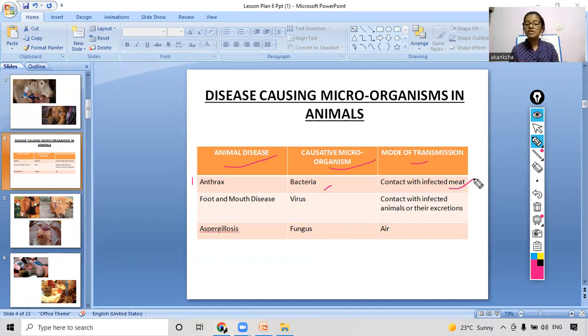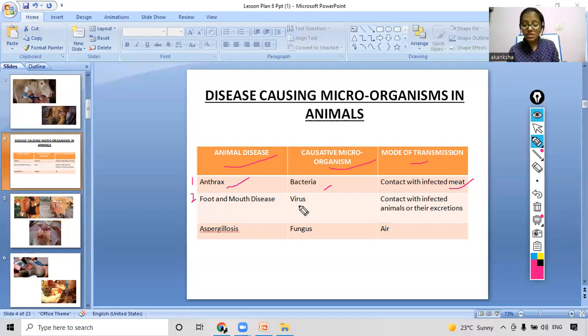You must have seen that dogs and cats love eating meat or non-veg things. If they eat infected or contaminated meat, they will also be affected by the disease called anthrax.